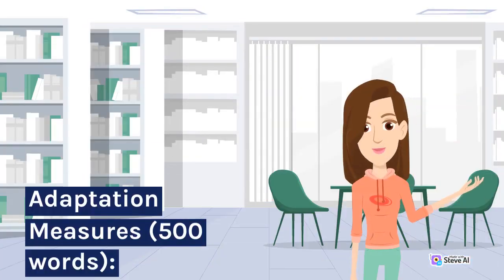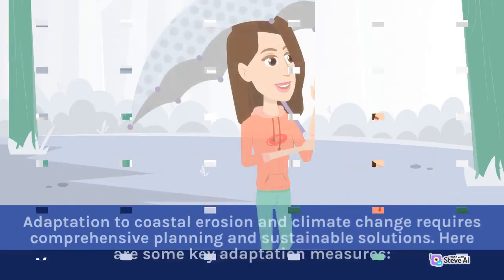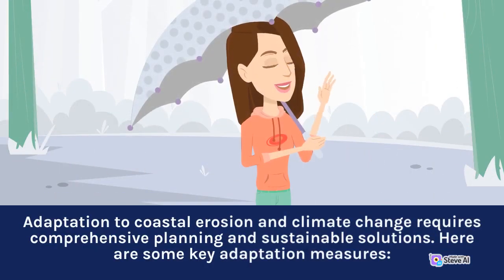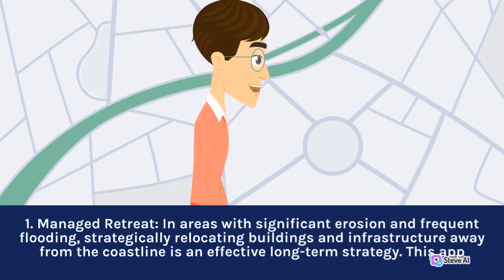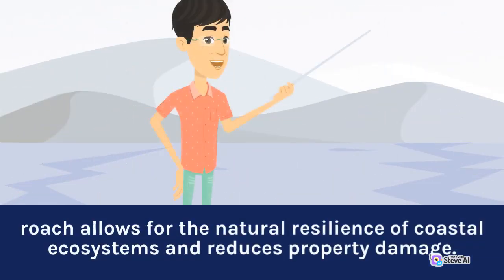Adaptation measures, 500 words. Adaptation to coastal erosion and climate change requires comprehensive planning and sustainable solutions. Here are some key adaptation measures. 1. Managed retreat. In areas with significant erosion and frequent flooding, strategically relocating buildings and infrastructure away from the coastline is an effective long-term strategy. This approach allows for the natural resilience of coastal ecosystems and reduces property damage.